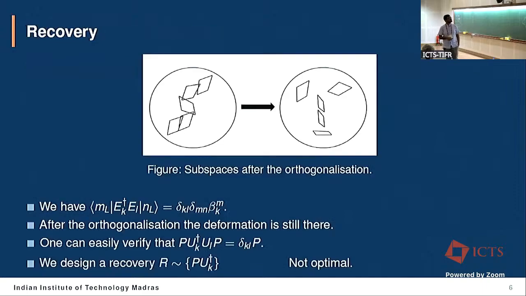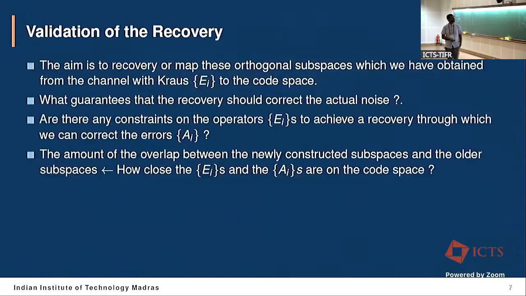So the question right now is, we are reverting this subspace back to the code space, but actually in error correction what we do is revert these subspaces back to the code space. So what guarantees that this recovery should give me a good fidelity, or that using this operator we can perform quantum error correction? To answer that, we measure the overlap between the newly constructed subspaces and the older subspaces.